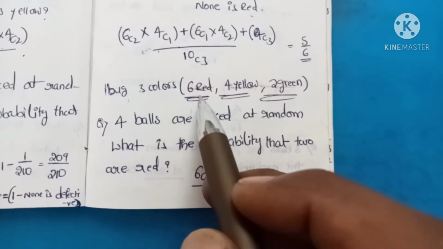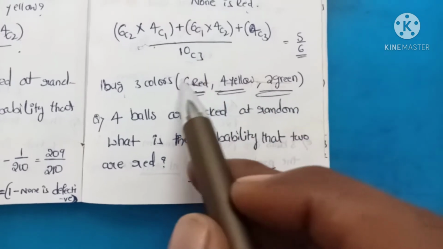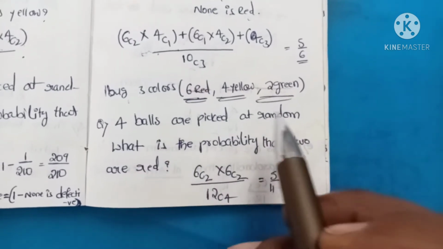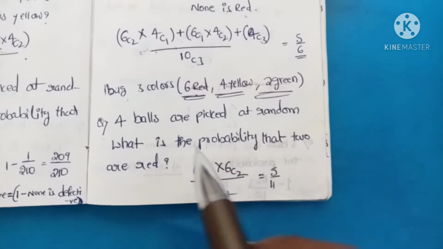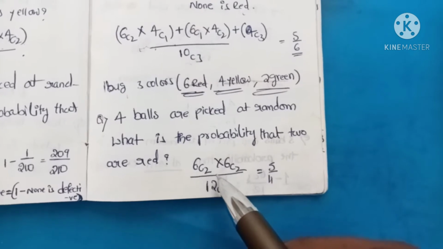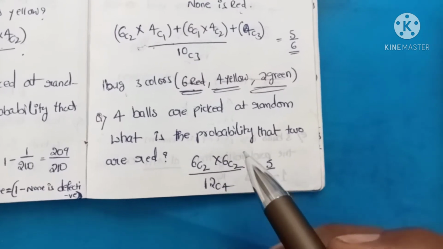In a bag there are 3 colors: 6 red, 4 yellow, 2 green. 4 balls are picked at random. What is the probability that 2 are red? That means 2 are red, 6C2 and 6C2. Why? Because